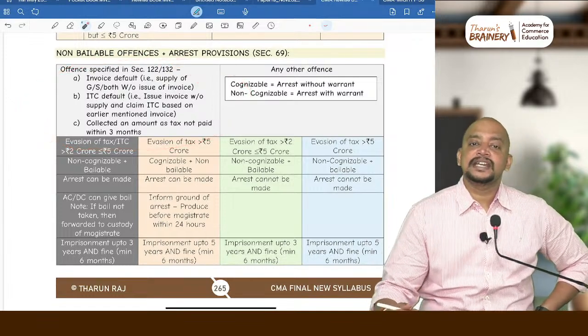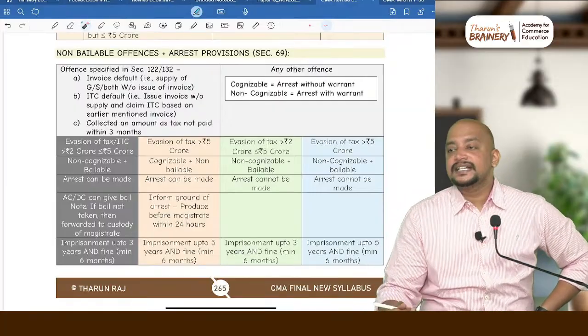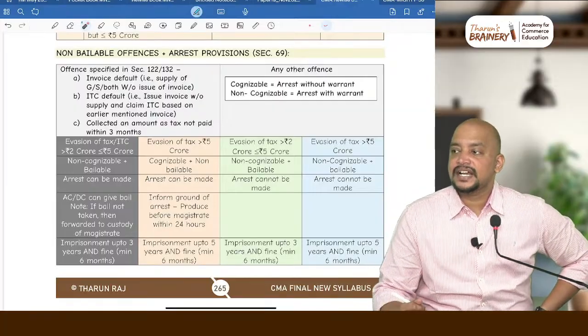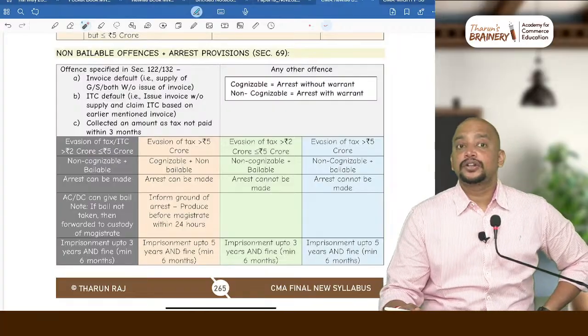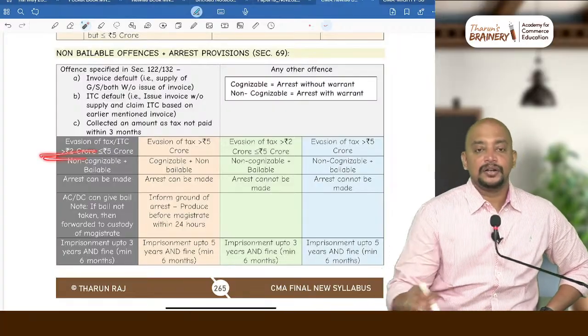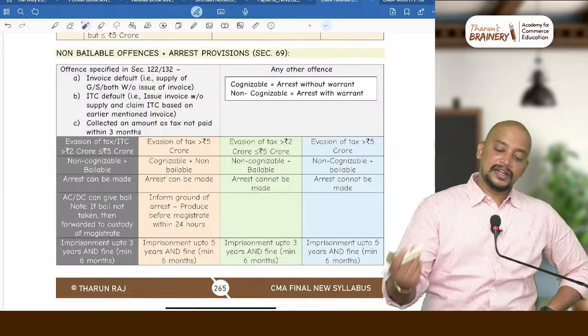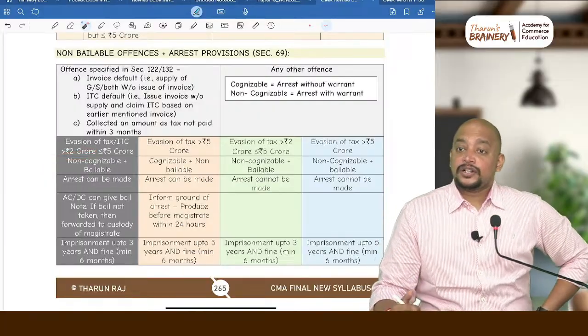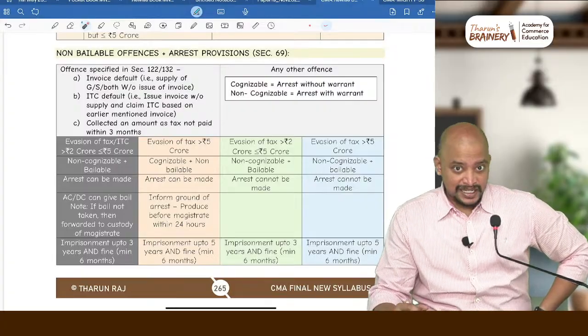IIC. What is IIC? Invoice default, ITC default, collecting an amount as tax but not paying within 3 months. And that too, the amount should exceed how much? 2 crores. Only then will arrest be applicable. Okay. And next, what are cognizable and non-bailable offences? Same IIC.